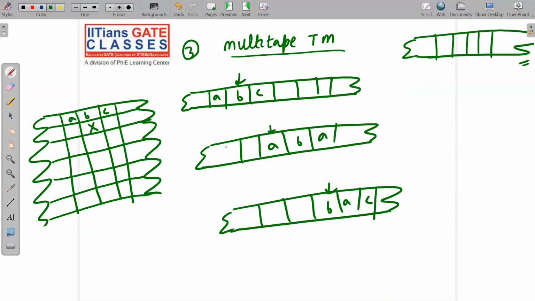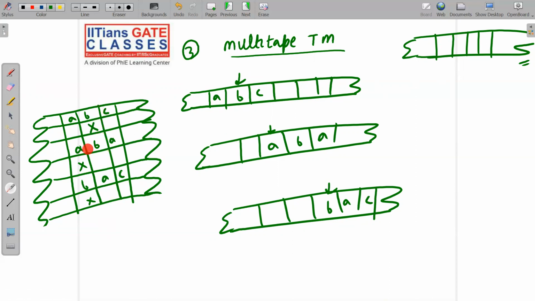For the next track, A, B, A, I will place an X here, and for this B, A, C I will place an X here. That's it. I hope I'm not going into detail, and you have got an intuitive idea that multi-tape and single tape will have the same power. In one go we will change the symbol and so on. Please, I'm not going into detail, I'm just giving you an idea.